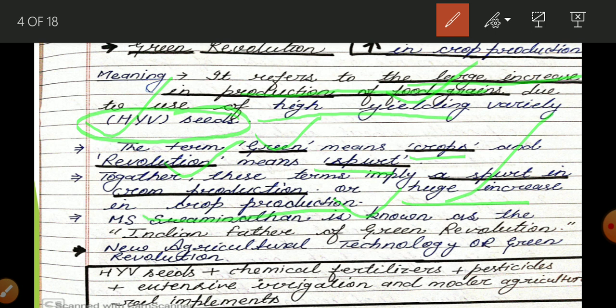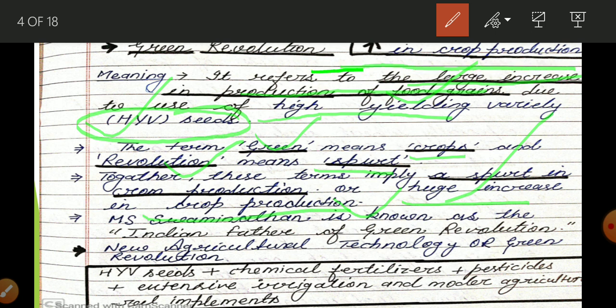Whenever there is a question about new agriculture technology or the green revolution, what are we going to write? We are going to write that green revolution means a high increase in crop production, a high increase in production of food grain. The keyword for green revolution is increase in crop production.